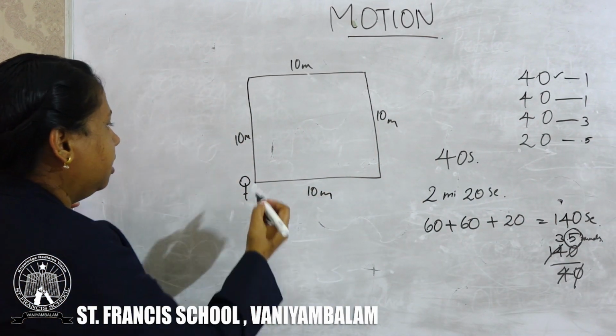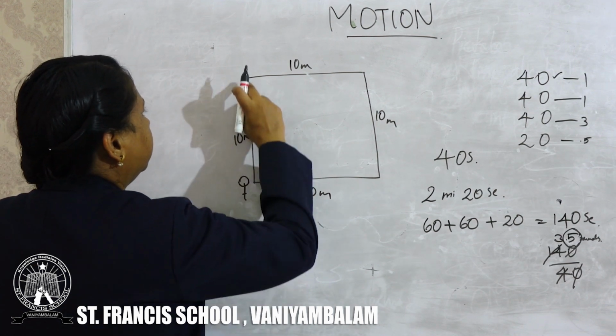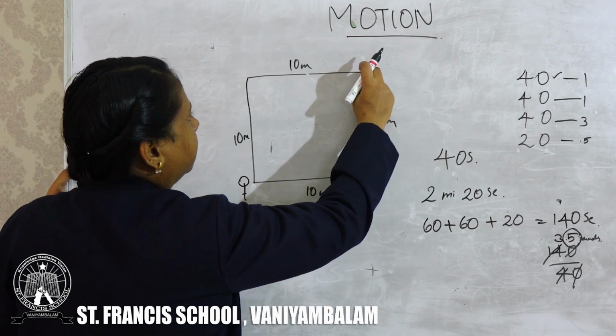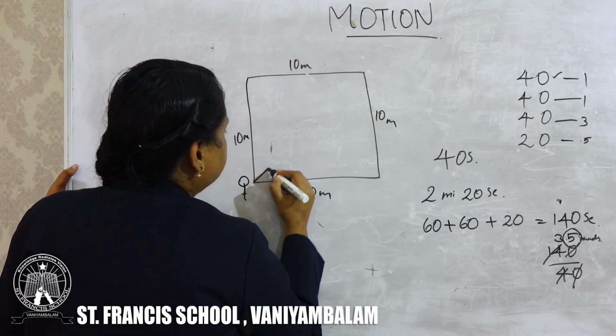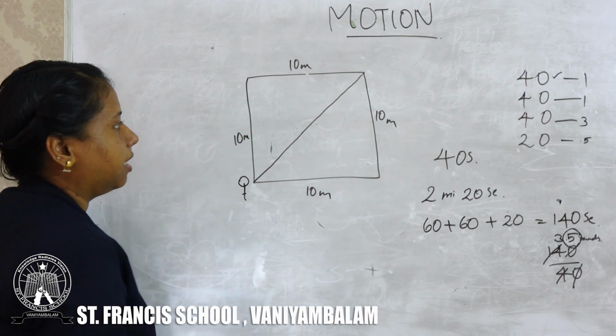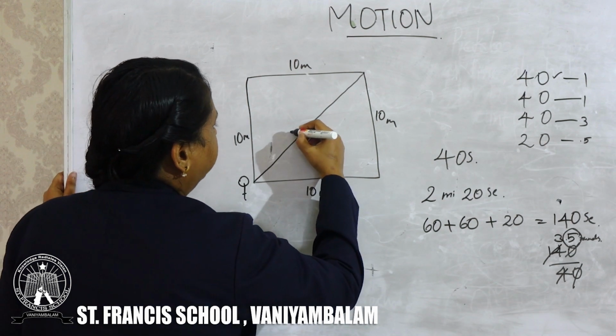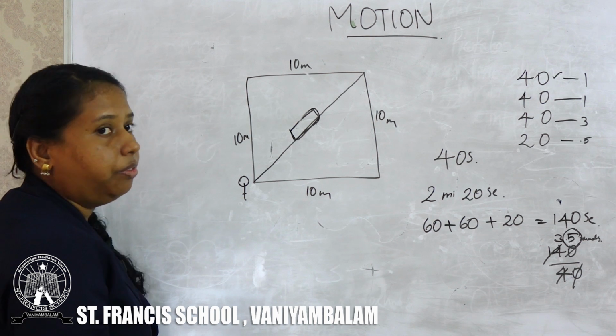Half round means, suppose the person is starts from here, he will go to this corner and reach here. He reaches this point. Then this is the displacement, and we have to find the value of this.